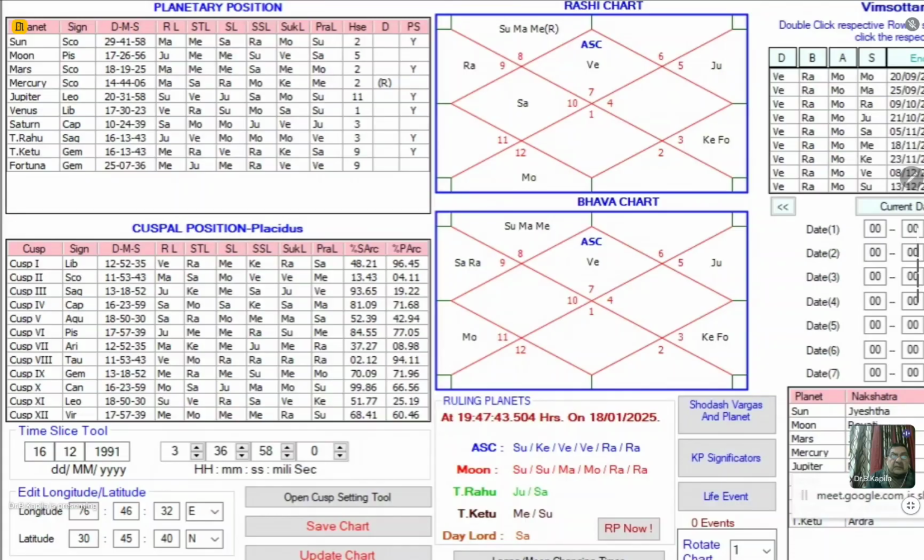One should never commit a mistake by trying to give the exact time, because if the longitude and latitude are not okay, if the birth time that has been rectified has some kind of error, or there is some mistake while you are doing the calculations, then there can be a variation in the time. There can be a variation in the date.